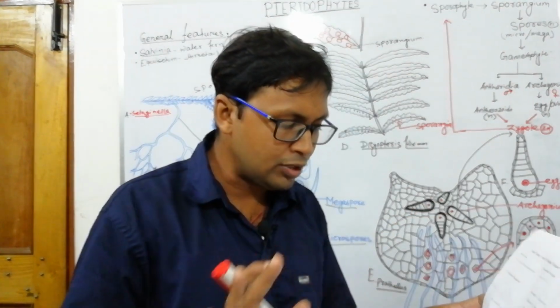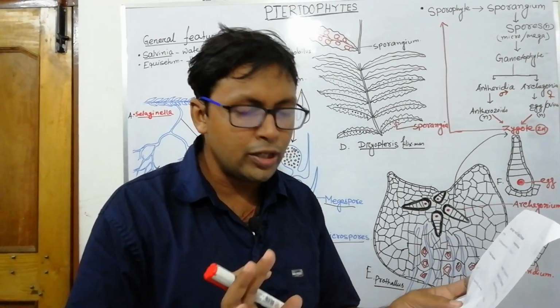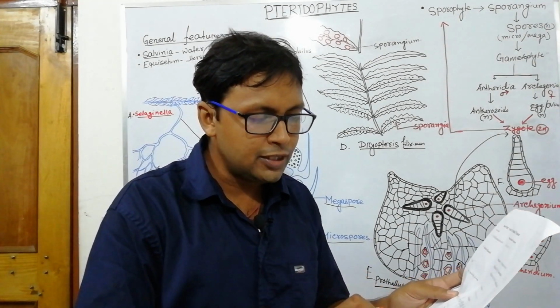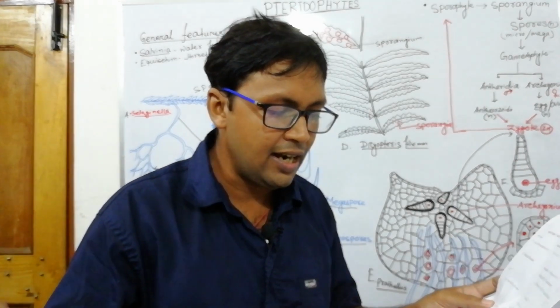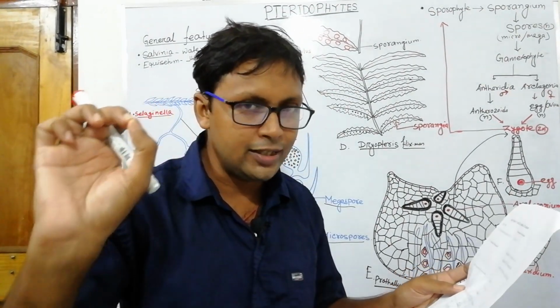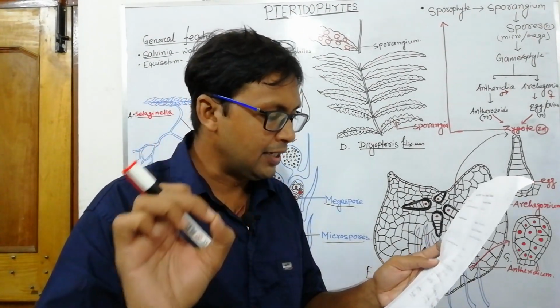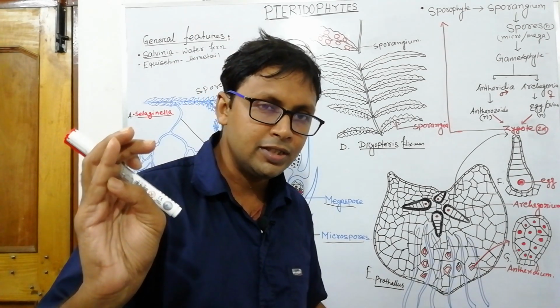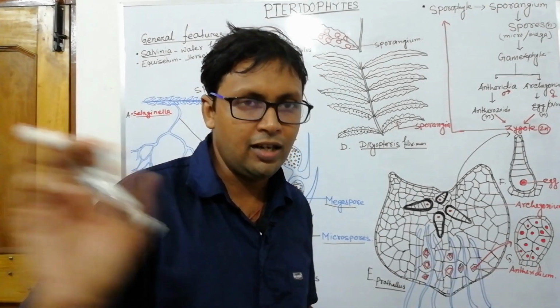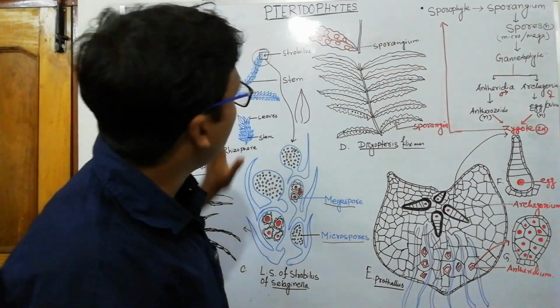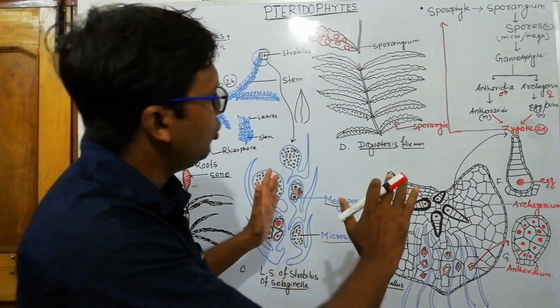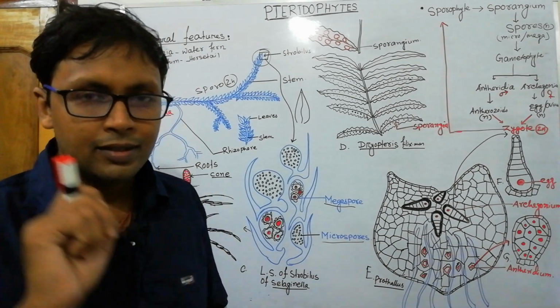Psilopsida members are Psilotum, Lycopsida are Lycopodium and Selaginella, Sphenopsida is Equisetum, and Pteropsida are Pteris, fern and Adiantum. You have to memorize these four classes. So this is the overall picture of pteridophytes. You have to take note and properly memorize.